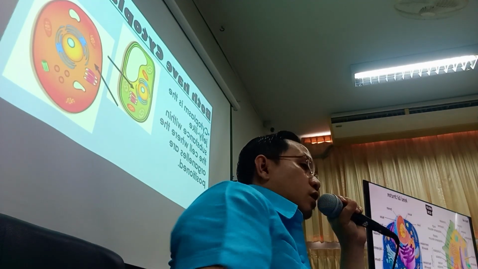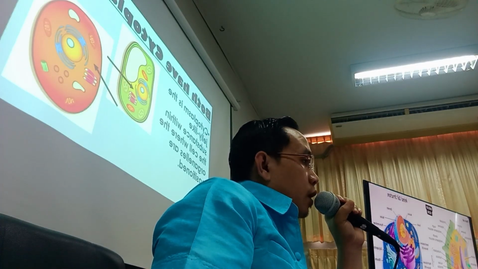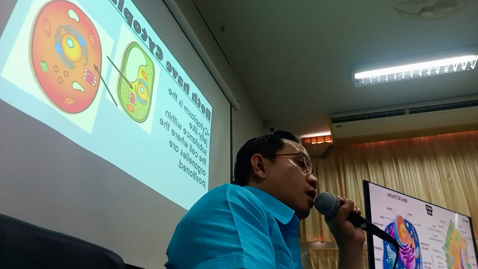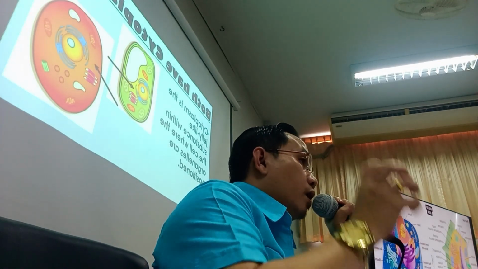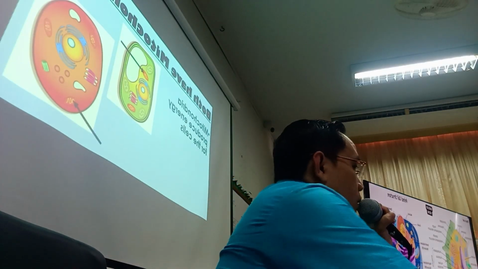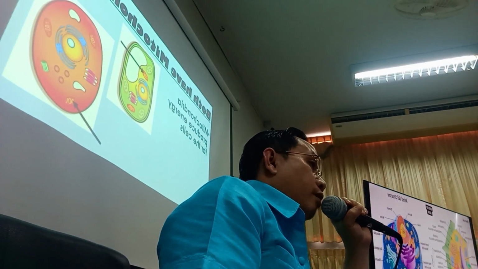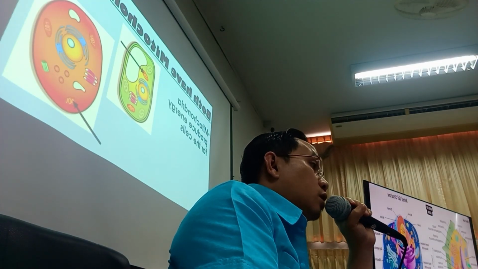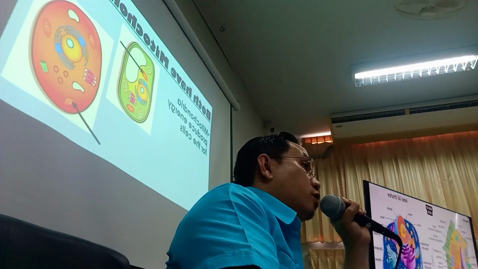Another thing, why are they the same? They are similar because cytoplasm is the jelly-like substance within the cell where the organelles are positioned. Both have mitochondria. Mitochondria help to produce energy for the cell.